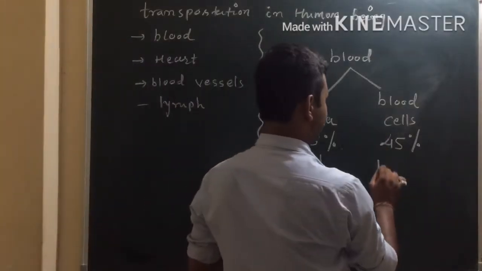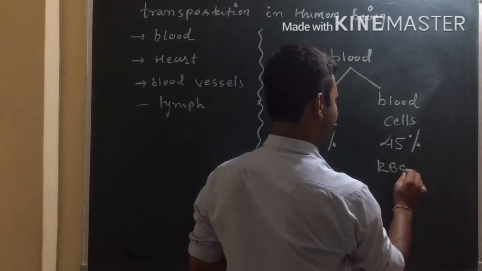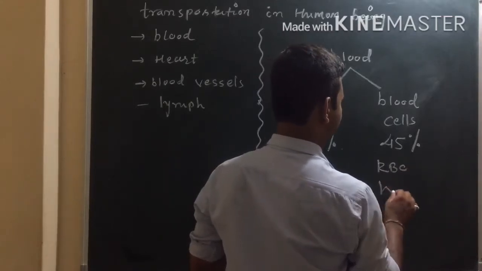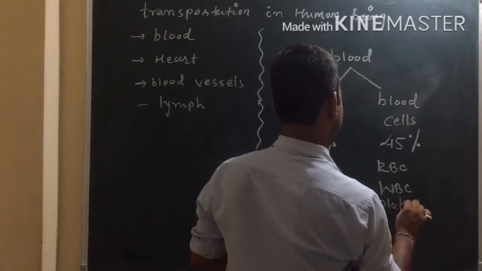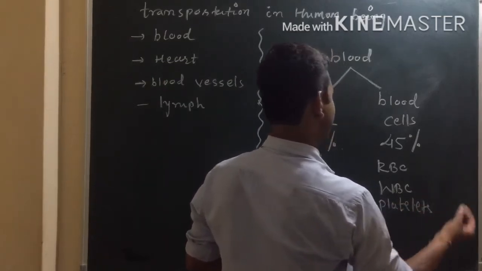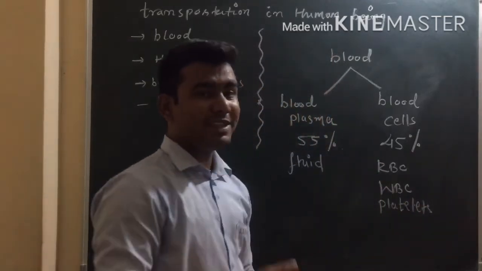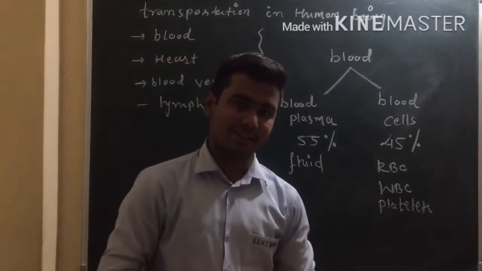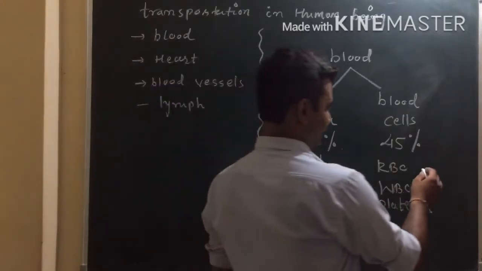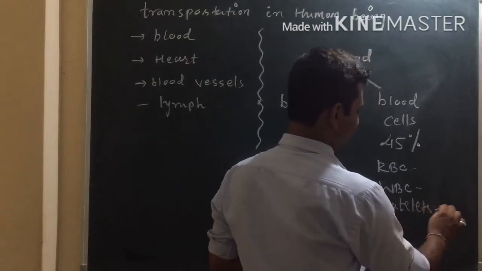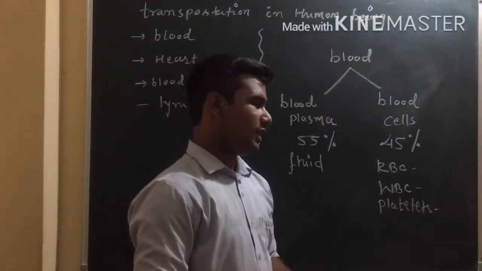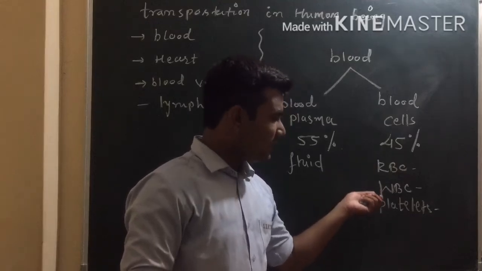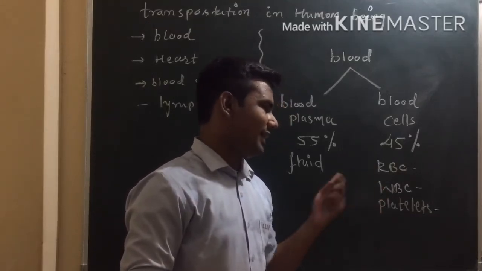And in blood cells, we will have RBC, we will have WBC and platelets. We know that RBC is red blood cells, WBC is our white blood cells, and platelets are used in clotting of blood. Now what is the function of this WBC, RBC and platelets?